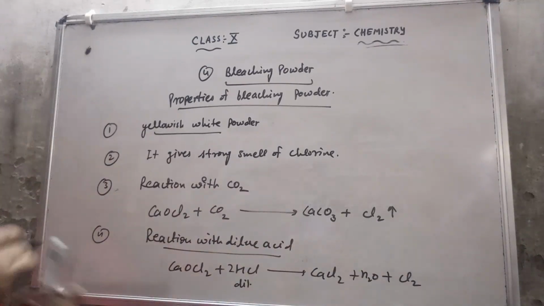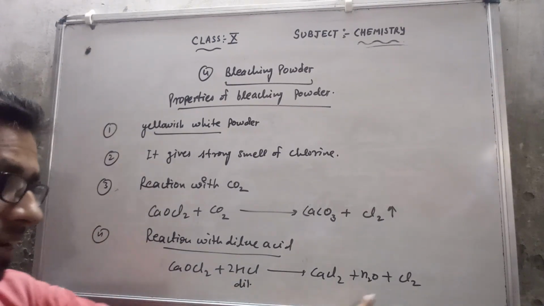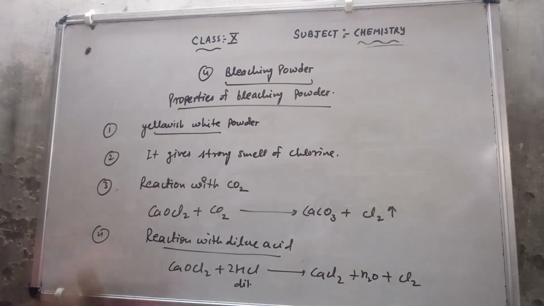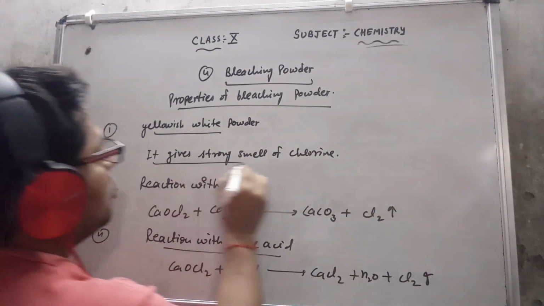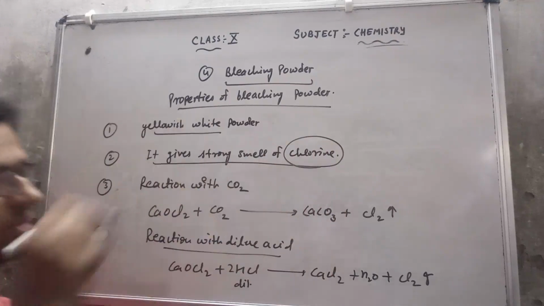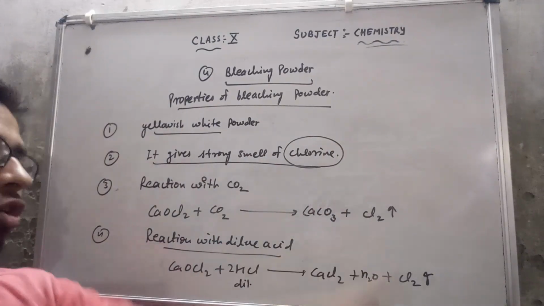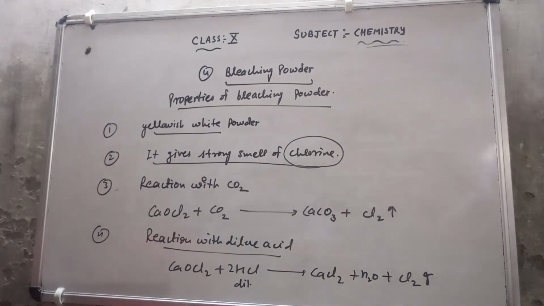So with dilute HCl, it gives calcium chloride, water, and releases chlorine gas. You have seen in these two equations that it gives chlorine gas. That is why we say it gives a strong smell of chlorine, due to the release of chlorine gas.